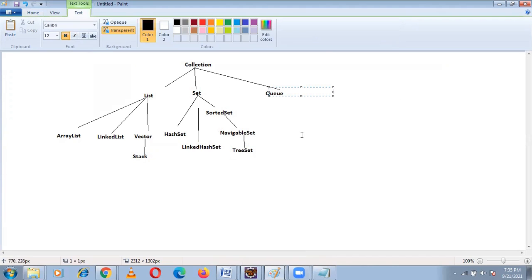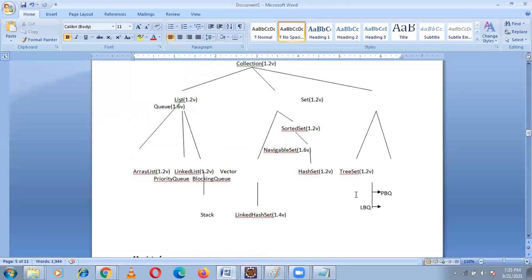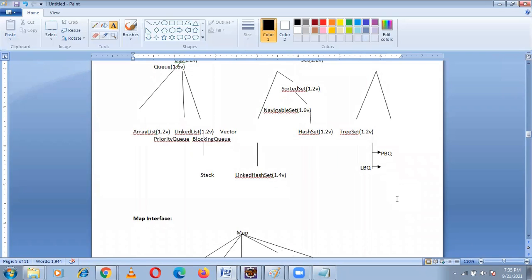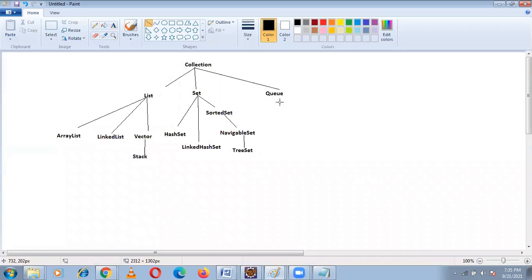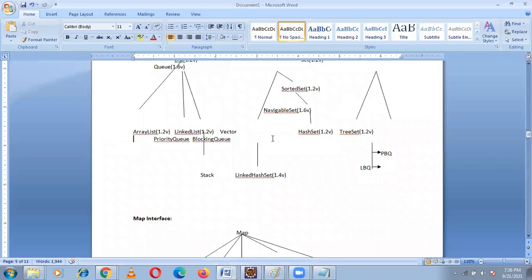Now coming to queue. In queue we have two things: blocking queue, and we have priority queue and blocking queue both.